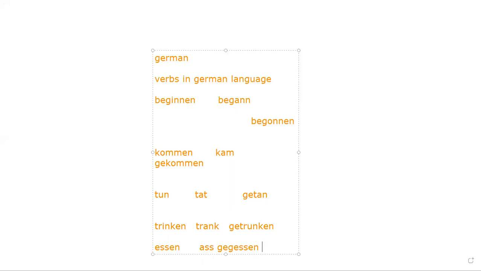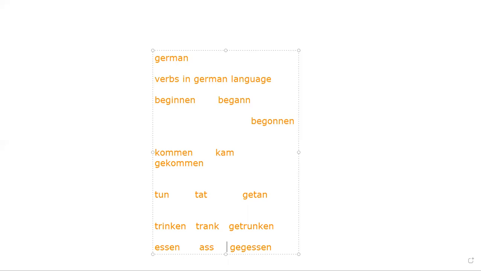So team, these things you have to practice. Remember your childhood days when you were doing the verbs, you learned the verb eat, ate, eaten, speak, spoke, spoken, right? The same you have to practice for this. Beginnen, began, begonnen, kommen, kam, gekommen, tun, tat, getan, trinken, trank, getrunken, essen, aß, gegessen. Is it clear to you, team?